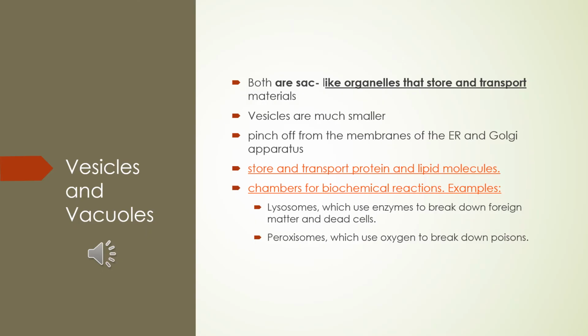Both vesicles and vacuoles are sac-like organelles that store and transport materials in the cell. Vesicles are much smaller than vacuoles and have a variety of functions. The vesicles that pinch off from the membranes of the endoplasmic reticulum and Golgi apparatus store and transport proteins and lipid molecules.